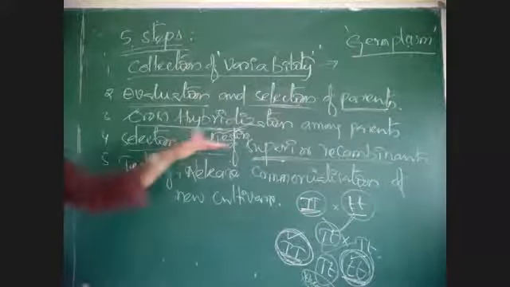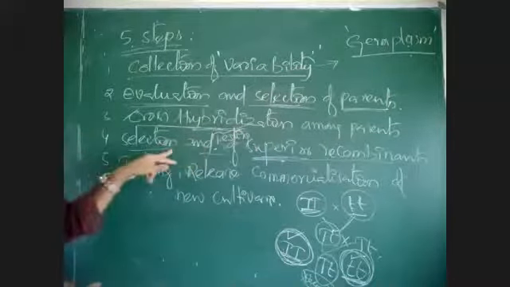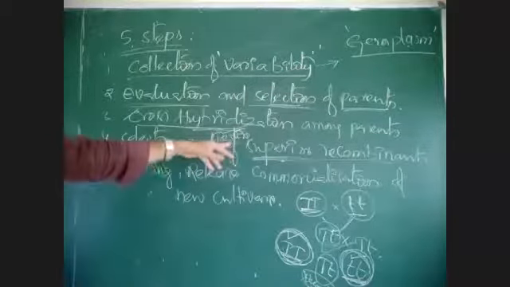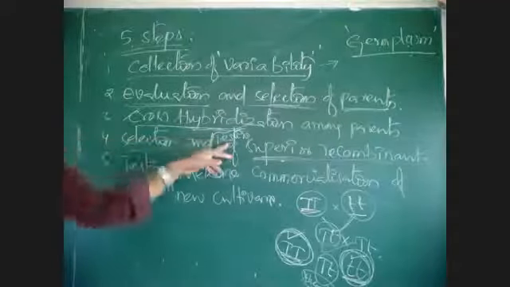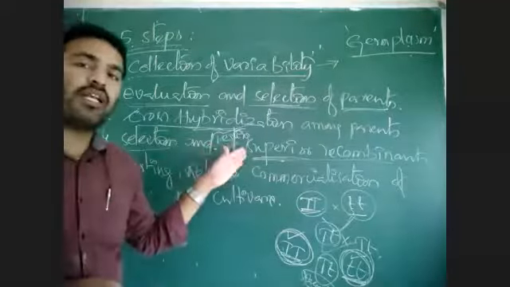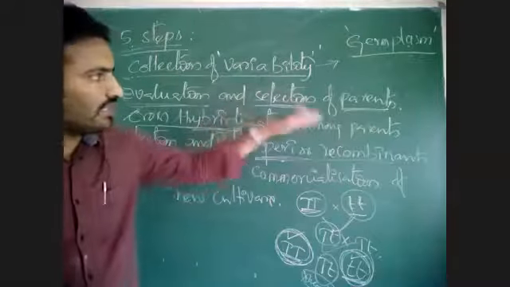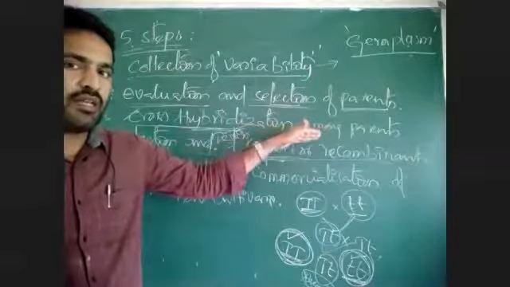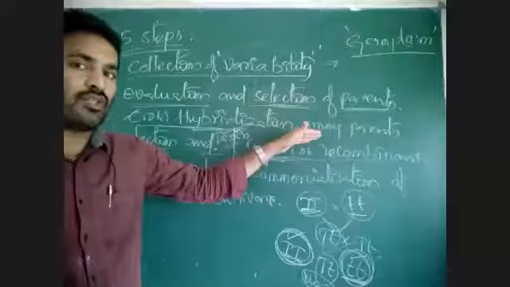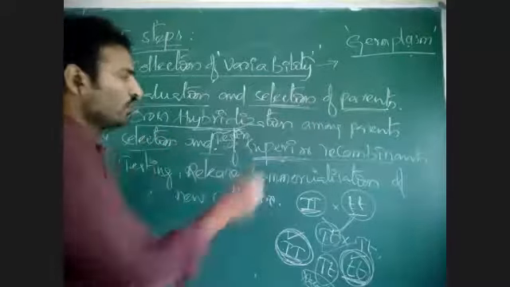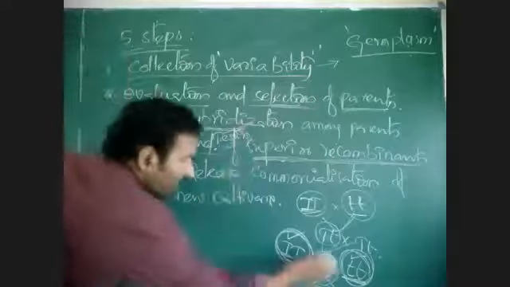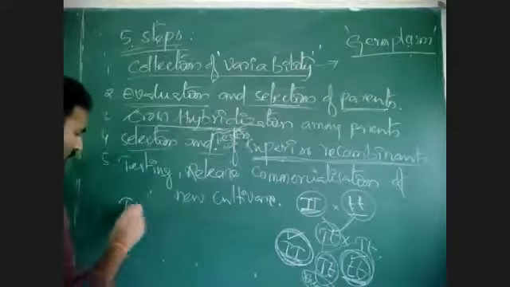Then the selected recombinants are tested again. How are they tested? They are self-pollinated for some more generations. If cross-pollination is there, then what forms? Recombinants, or new varieties. Those new varieties have superior recombinants. See here, suppose this is a superior recombinant.